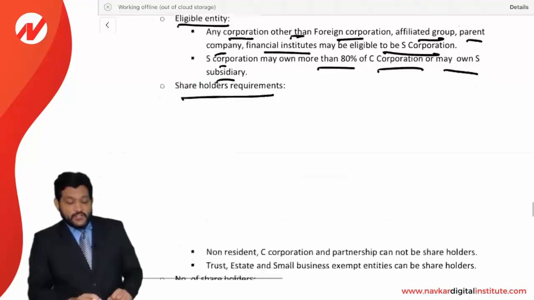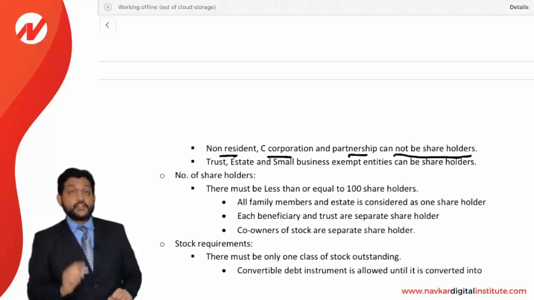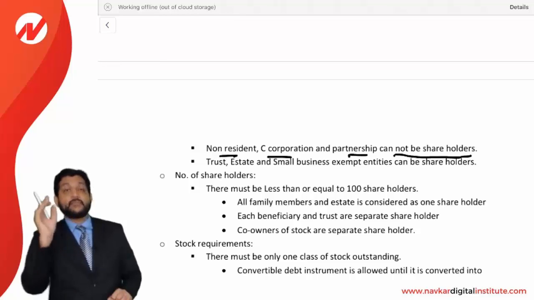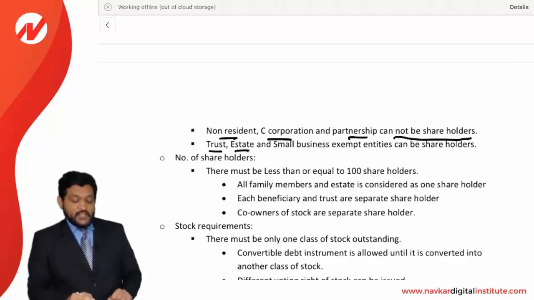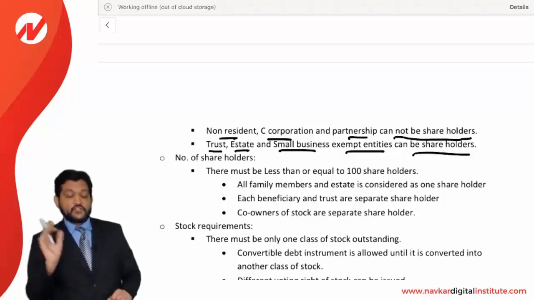Shareholder requirements. What is the shareholder requirement? A non-resident C corporation and a partnership cannot be shareholders. In an S corporation, there cannot be a non-resident C corporation or a partnership as a shareholder. So just be clear on it. Trusts, estates and small business exempt entities can be shareholders. You need to remember a negative list rather: a non-resident C corporation and a partnership cannot be shareholders of